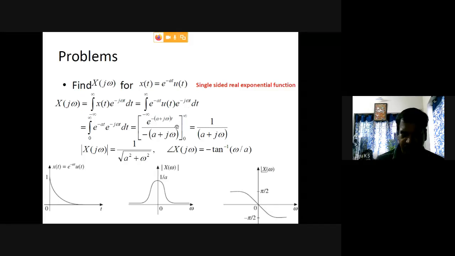When applying the limits, at t equal to infinity, the value is 0. When t is equal to 0, it will be minus of 1 by minus (a plus jω), so we get 1 by (a plus jω). So this is X(jω), the frequency transform.